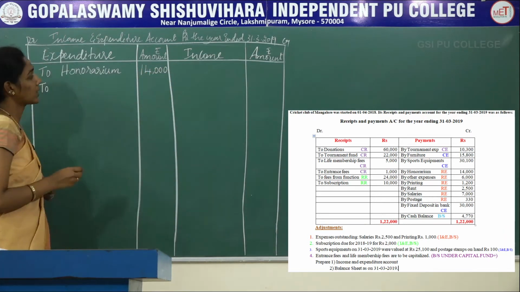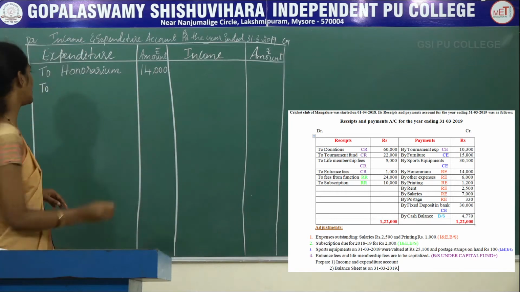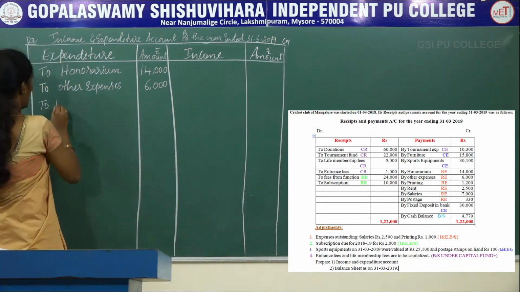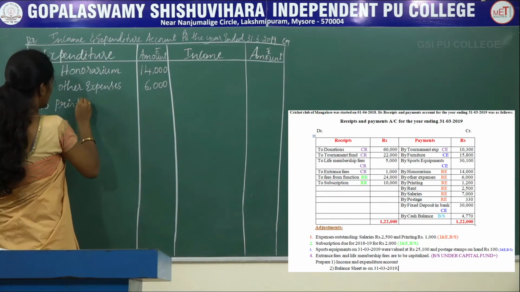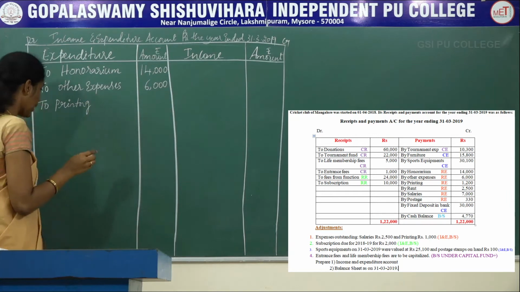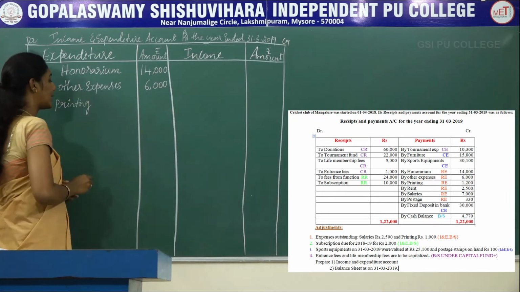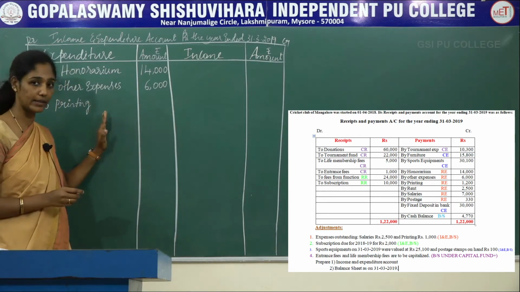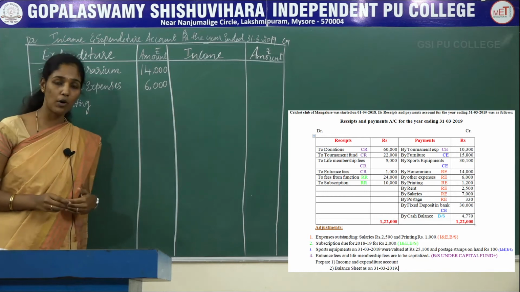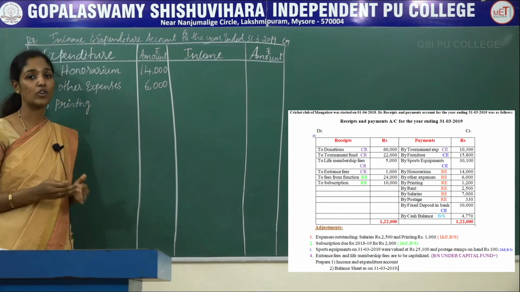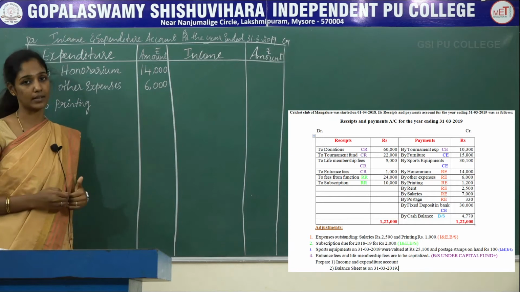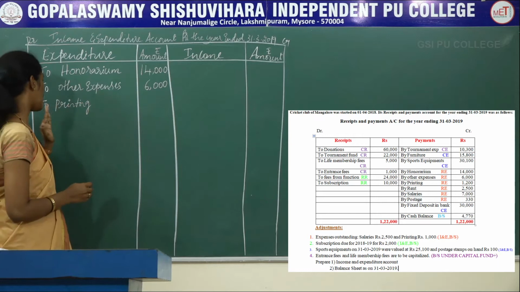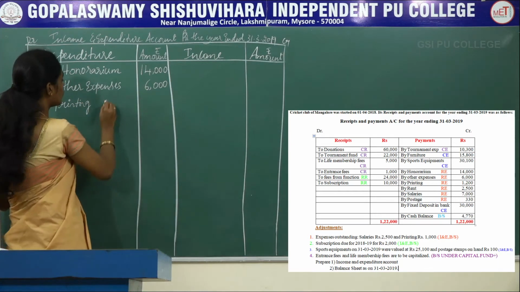The next, revenue expenditure, that is other expenses, is rupees 6,000. The next, printing, and here there is an adjustment relating to printing. In last session I already told you, put a star mark if there is any adjustment relating to the particular item. So in this problem also you can put a star mark in front of the particular item if there is any adjustment. So here there is an adjustment relating to the printing. The amount of printing is rupees 1,200.